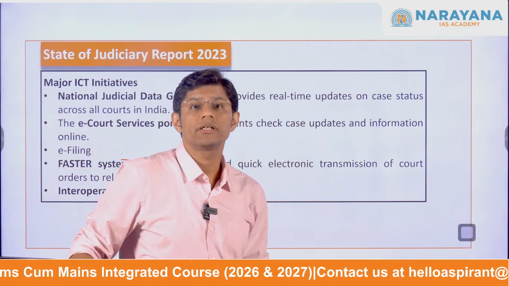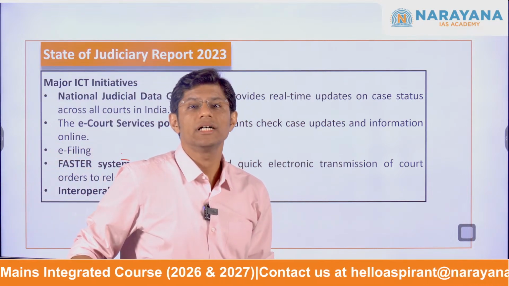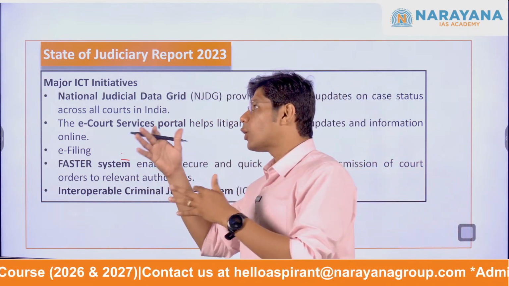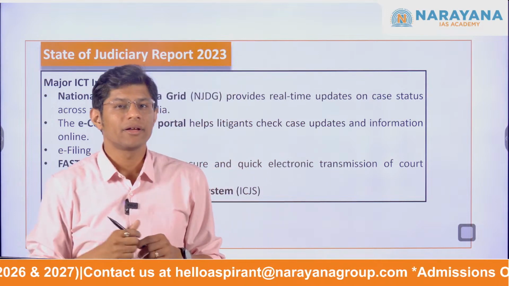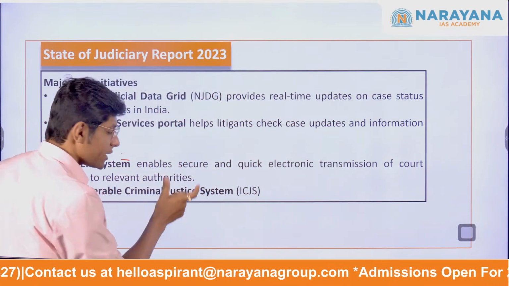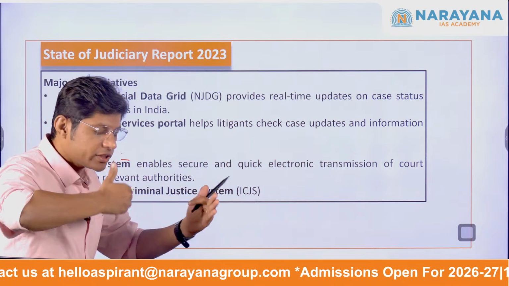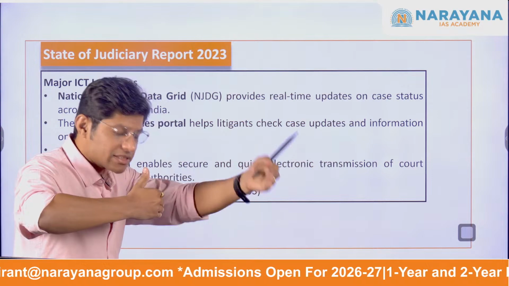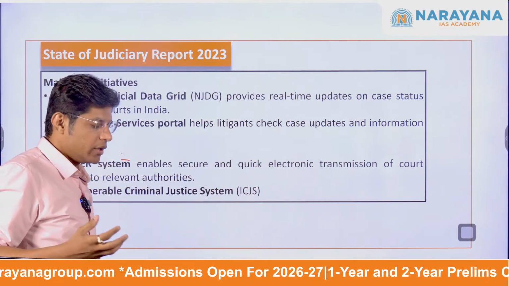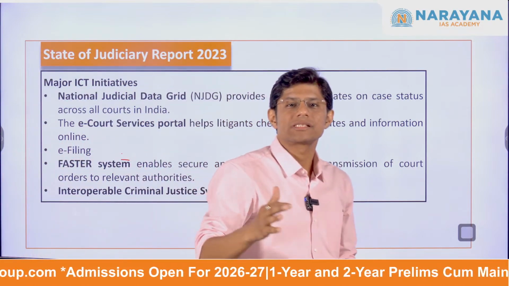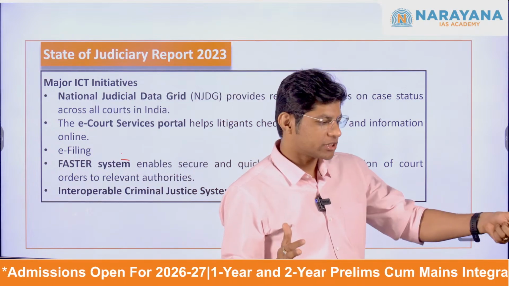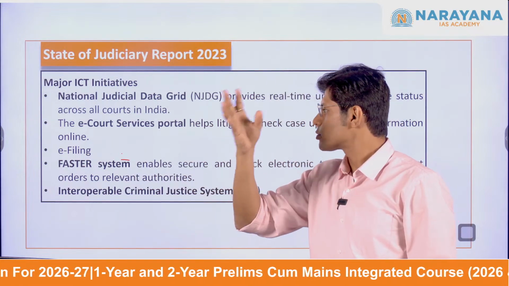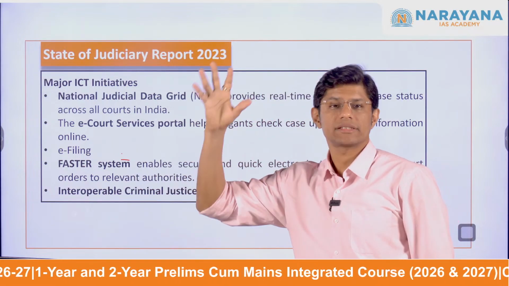Now the interoperable criminal justice system actually connects the judiciary with the police and other law enforcement officials. Interoperable means interoperating between the judiciary and the police and the law enforcement agencies. The purpose is to ensure seamless data sharing between the judiciary and the police, and this helps in quickly processing the criminal cases.